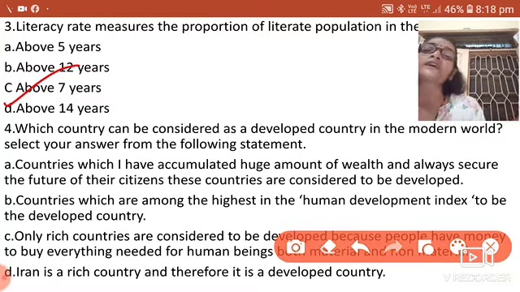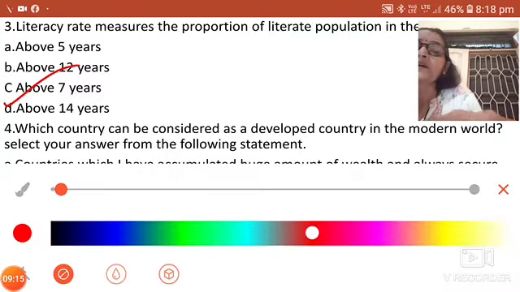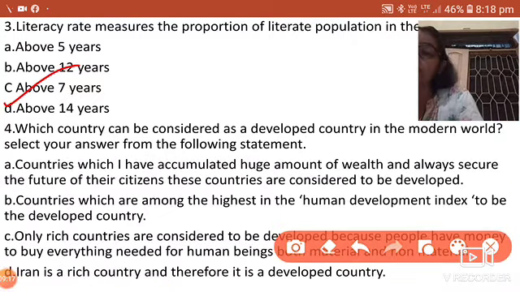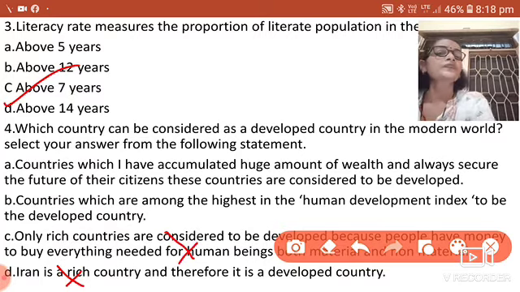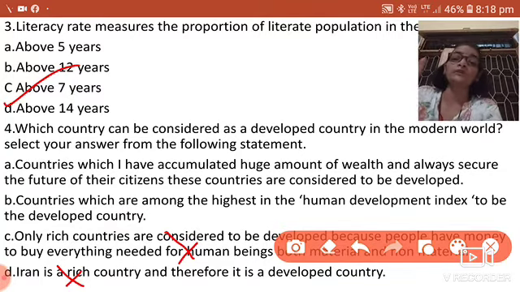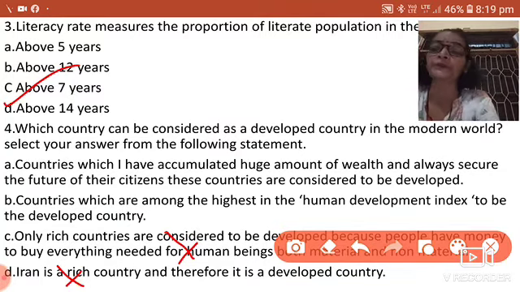As I have told you, the question is not at all asking about any country's name, and only being wealthy or a rich country, you can't be considered a developed country.